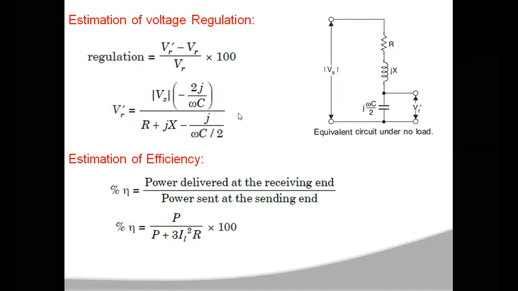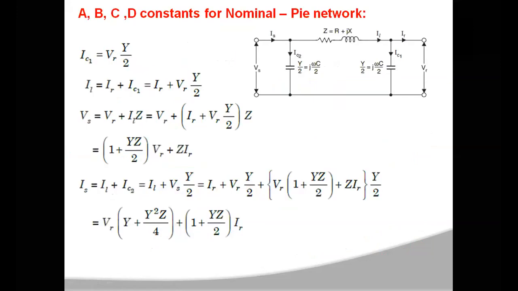Now let us determine the ABCD constants for the nominal pi network. For determining the ABCD parameters, you first have to determine Vs and Is in terms of VR and IR.